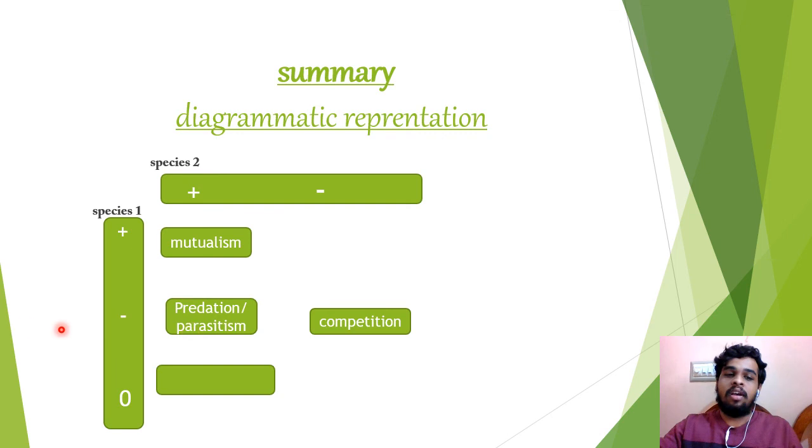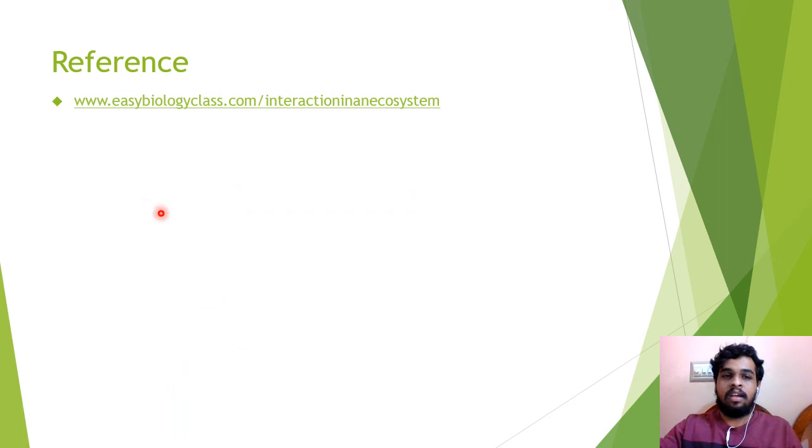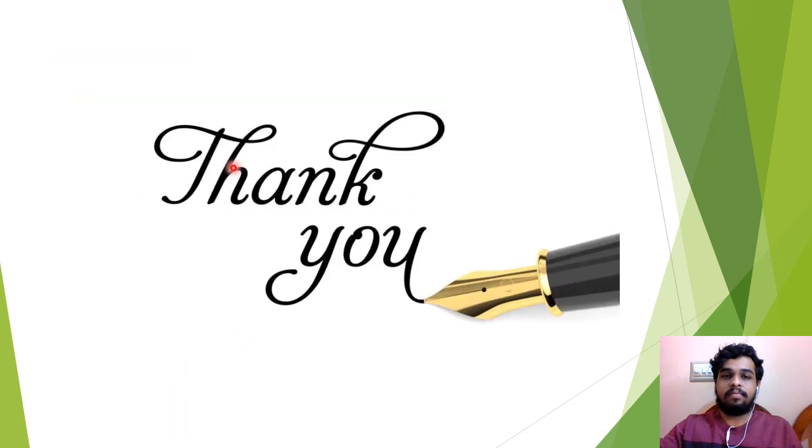In competition, both are affected. In commensalism, species 1 is neither harmed nor benefited, and species 2 is benefited. And this is the reference. Thank you.